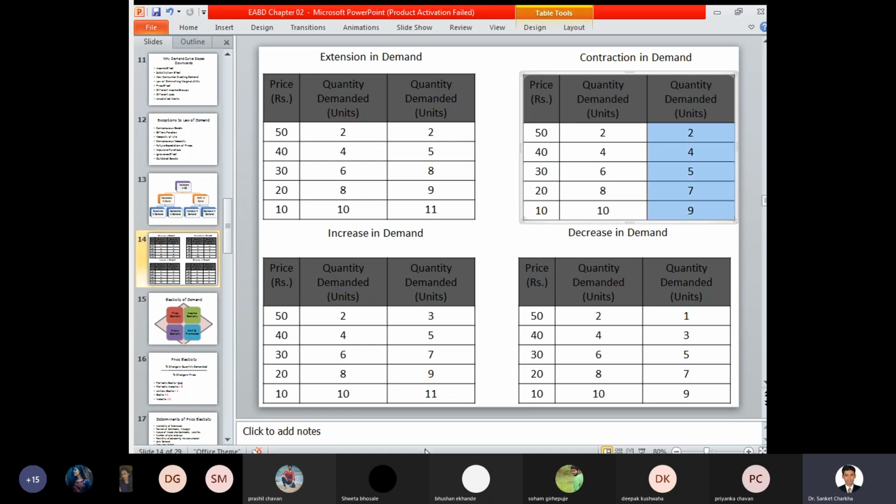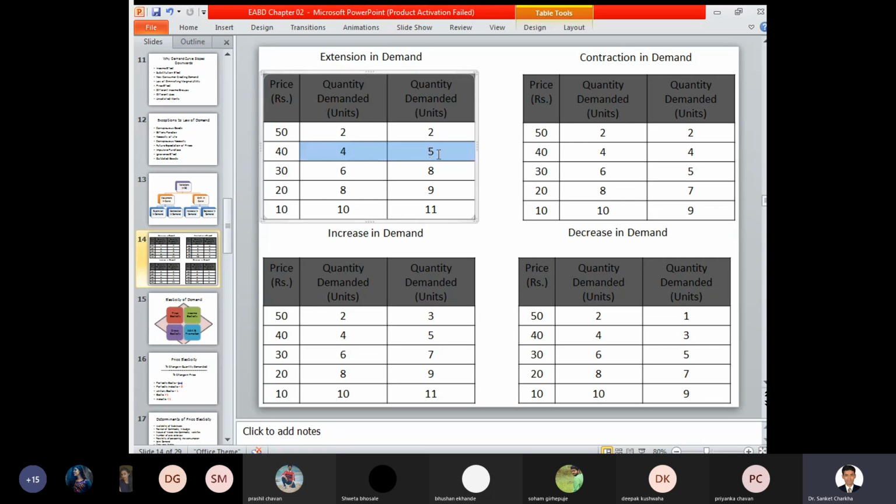Now here at this stage, also increase or decrease in demand. The quantity demanded for a particular product in case of increase or decrease in demand may increase to a greater extent or to a proportional extent. Here, 2 to 3, we can see that at only one level the quantity is increasing. 4 to 5, only one level. 6 to 7, one level. 8 to 9, one level. 10 to 11, at only one single level the quantity is increasing.